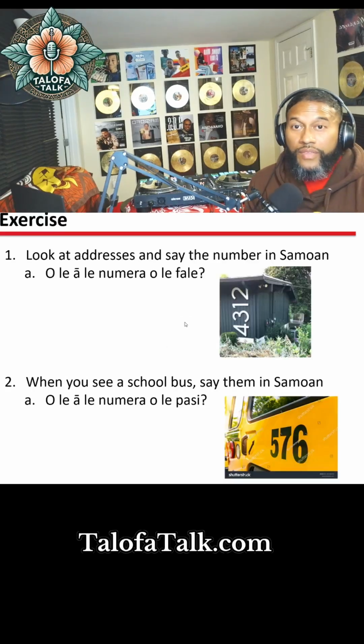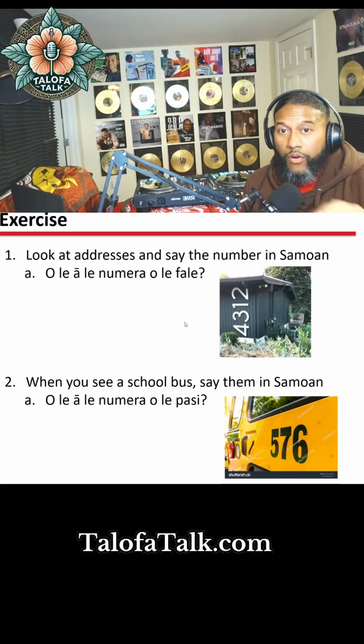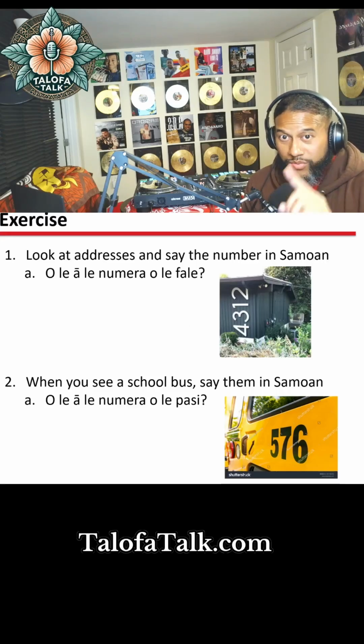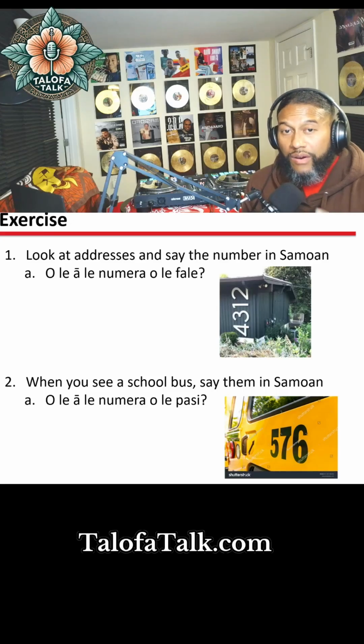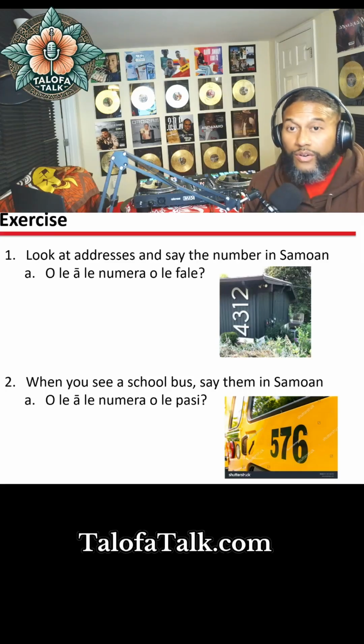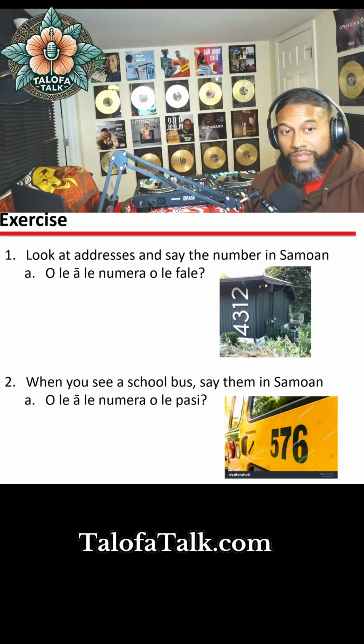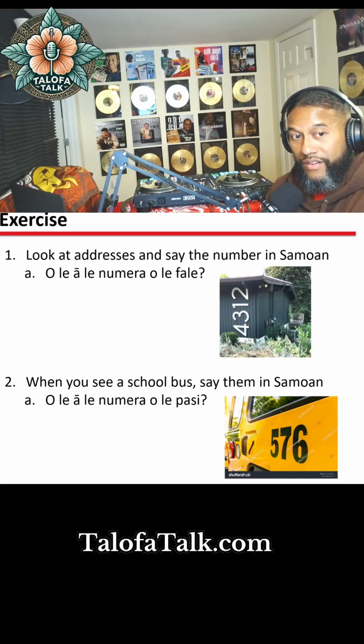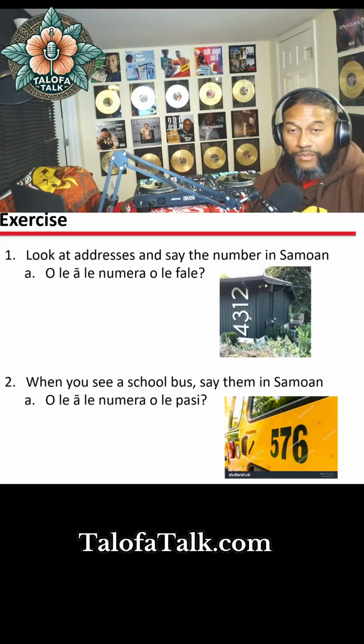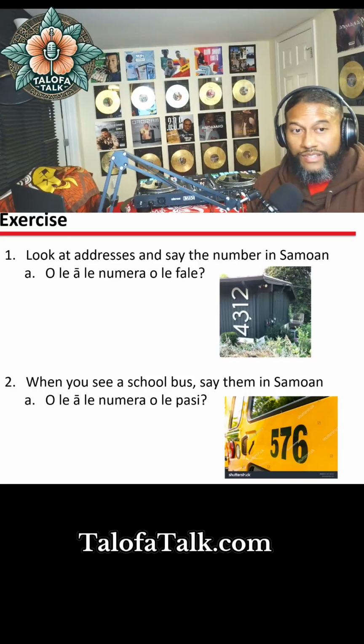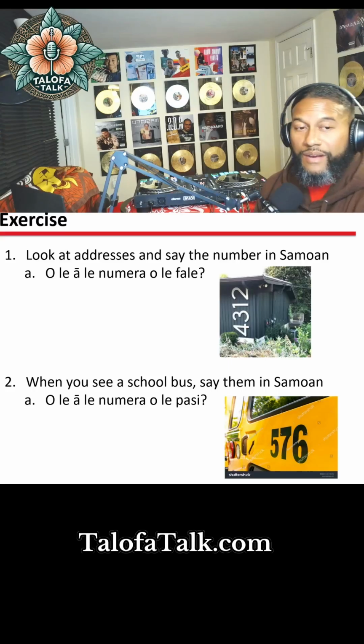Okay, so here's more exercises. Remember, numera is the number. I don't know if this is on any of the sheets, but le numera, the number of the house. There's another way to say this as well, but we're going to keep it like this. What's the number of the house? In this case, we have fa afe, 4,000. I'm going to upload this, and I want you to download it and figure that out, since I'm out of time. What is the number of the house?